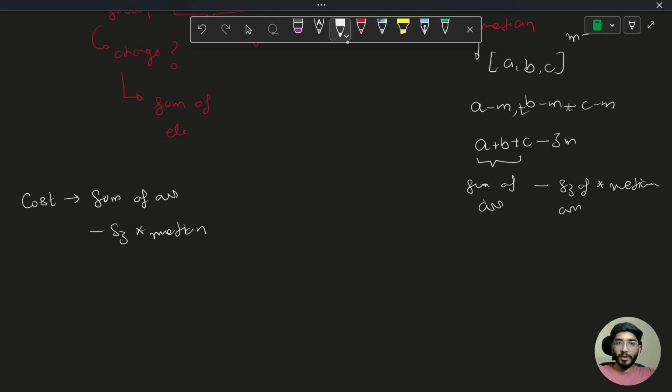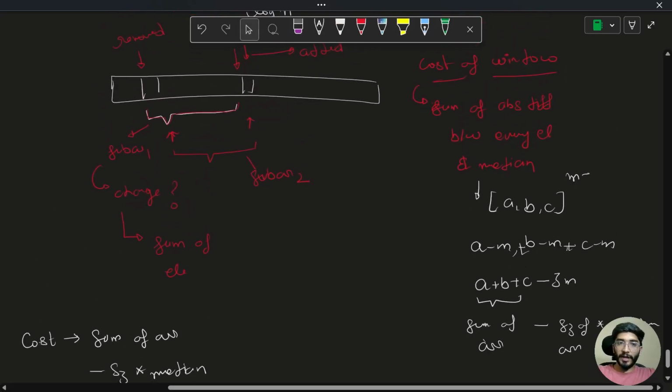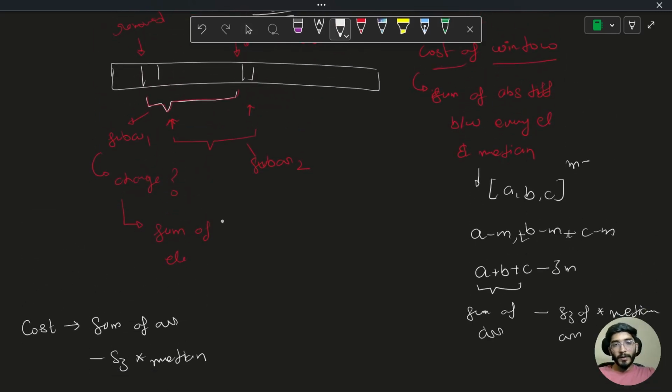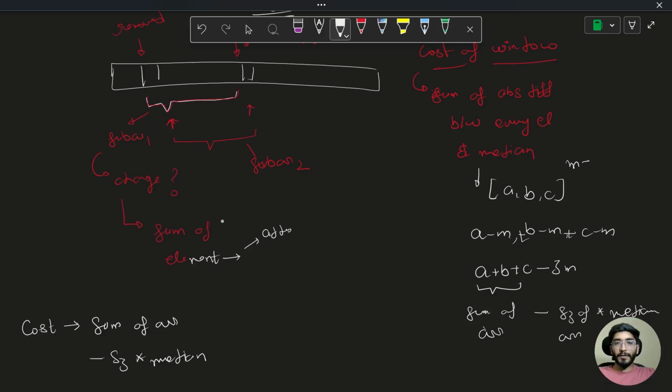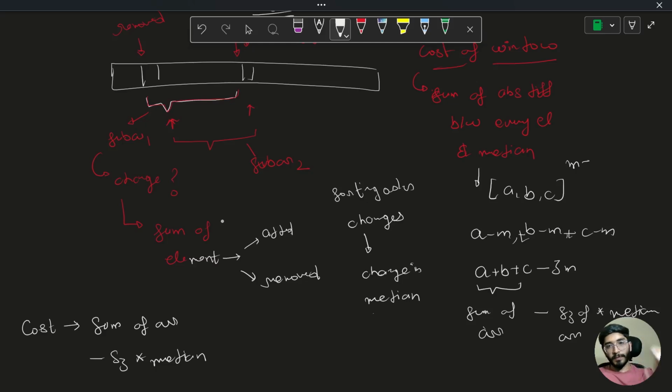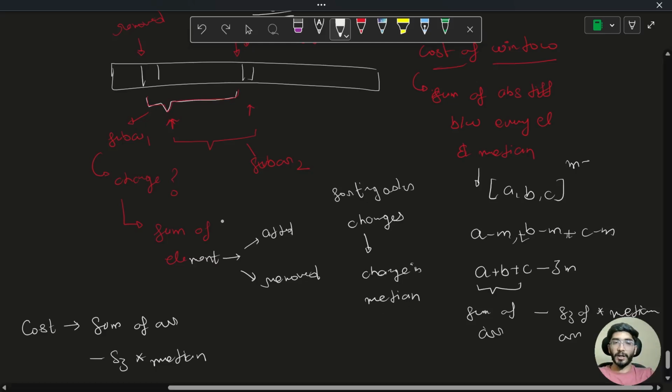How is this thing going to change when the subarray is shifting? The first thing that is going to change is the sum of elements, in which one element is added and one element is removed. On the basis of that, the sorting order changes. So there can be a possibility that there is a change in the median also. The median might change while adding and removing elements.